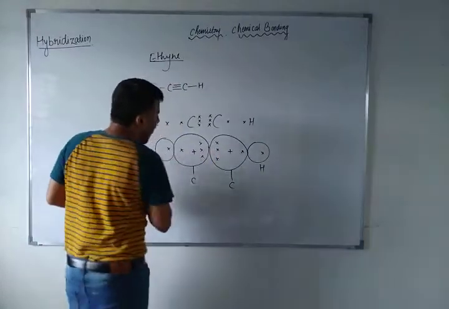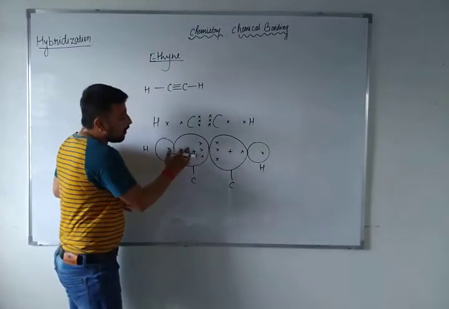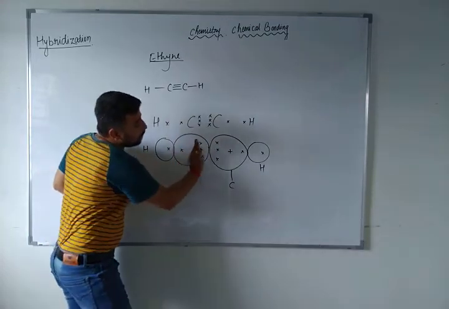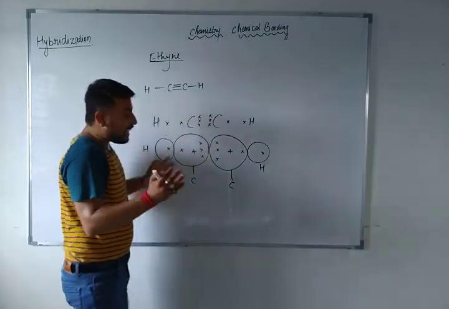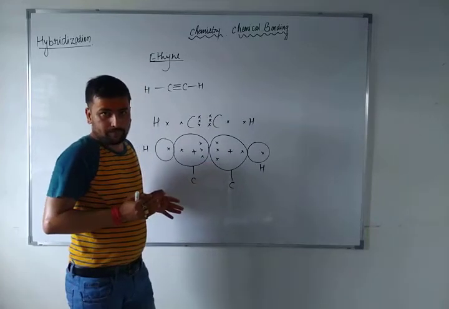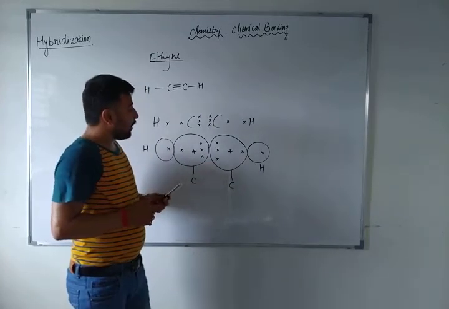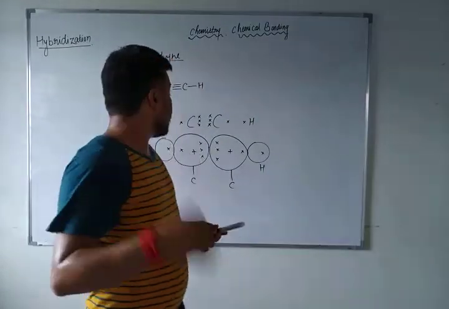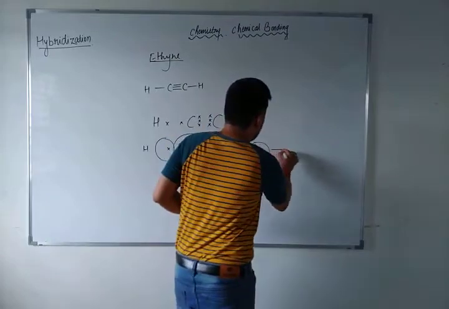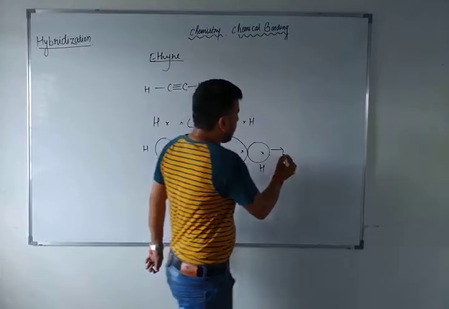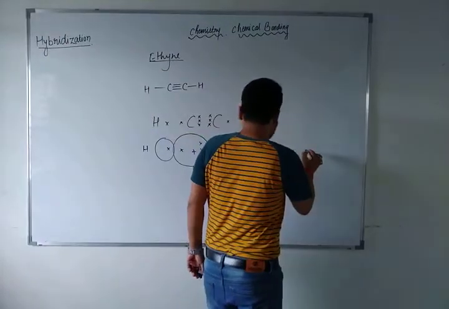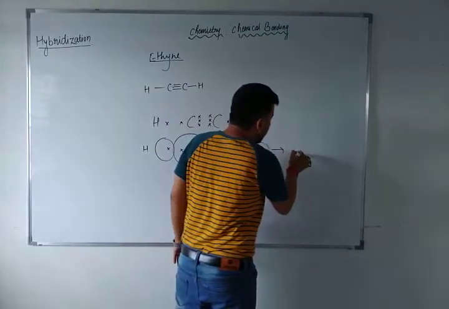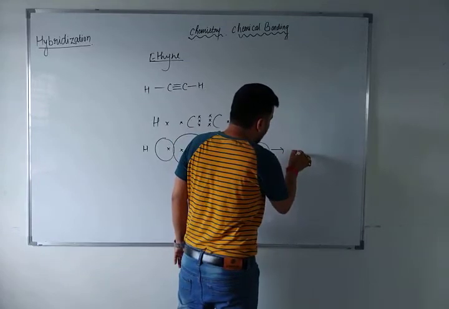Carbon will overlap. Overlap means this electron will be drawn towards itself, and this electron will be drawn towards itself, which means electron clouds will form. Why will these electron clouds form? Because each and every element has a tendency to complete its octet. So what will happen here? See, I am showing you the reaction. Here the hydrogen electron and the carbon 1 electron, they both will overlap with each other.